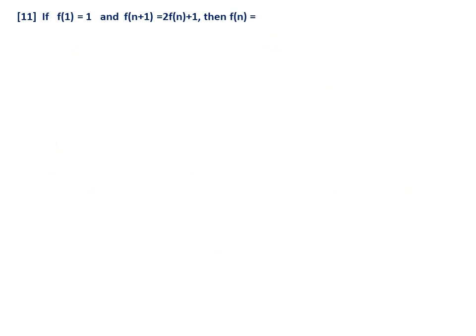Next, if f of 1 is 1 and f of n plus 1 is connected by the equation f of n plus 1 equals 2 into f of n plus 1, what is f of n? In such questions, it is better to find a few values. f of 1 is given. Let us find f of 2, f of 3, f of 4, f of 5, etc., so that we can guess the general relationship between them. So that is what I do.